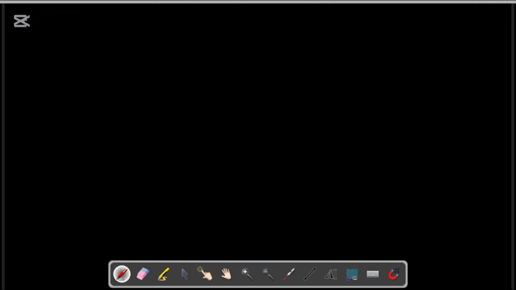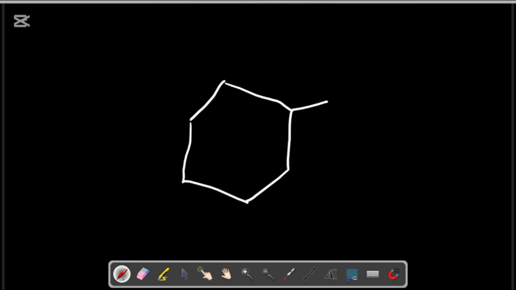Now, what if we have something like this? Where here is my ethyl group, and here is my methyl group. So what is the name of this compound? To name this compound, we have to call this what?